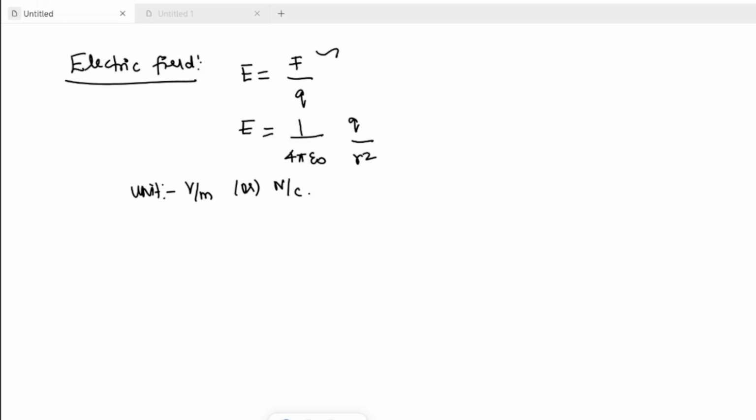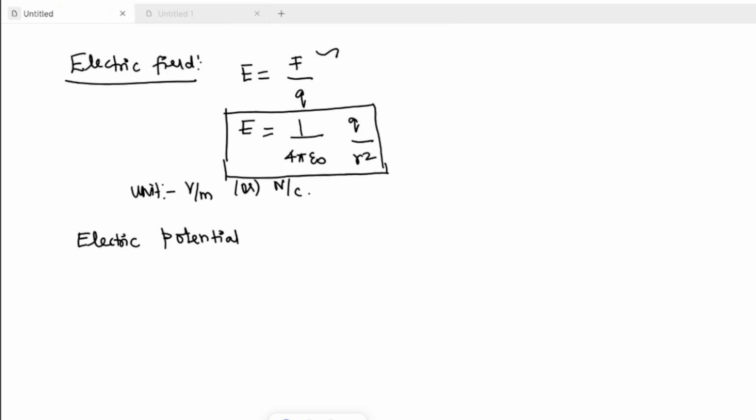Okay, next one, electric potential. In upcoming classes we have to derive. எப்படி வந்து இந்த value வந்ததுன்னு சொல்லிட்டு we have to derive one by one. I just have to give an introduction about electric charge.